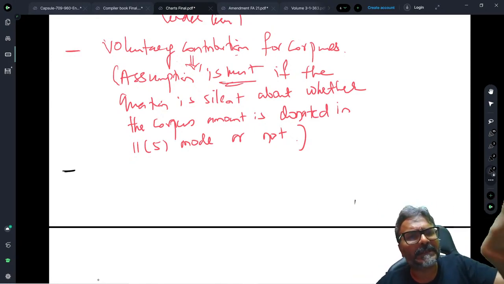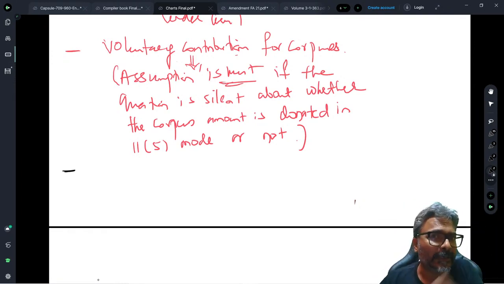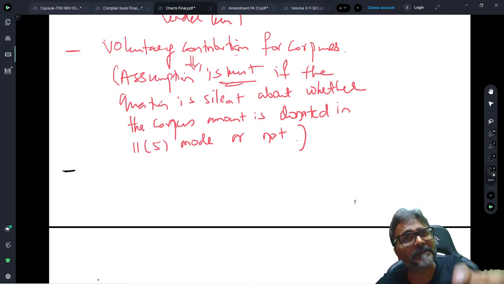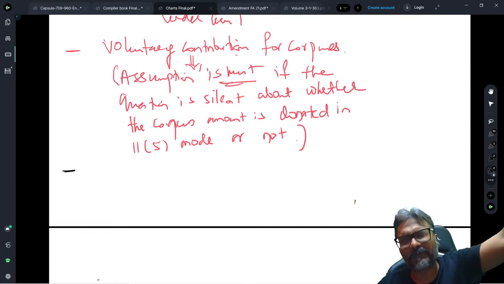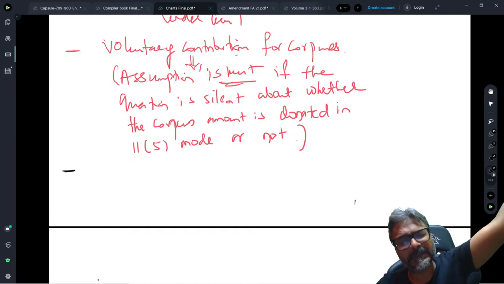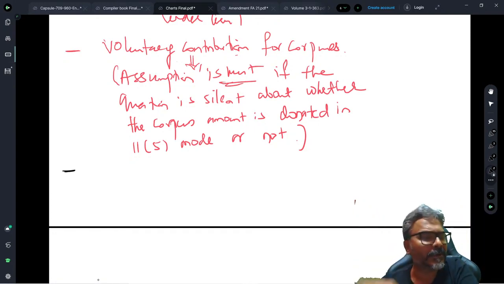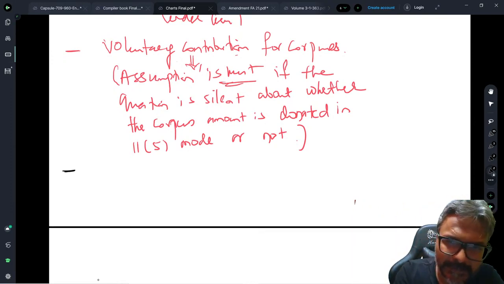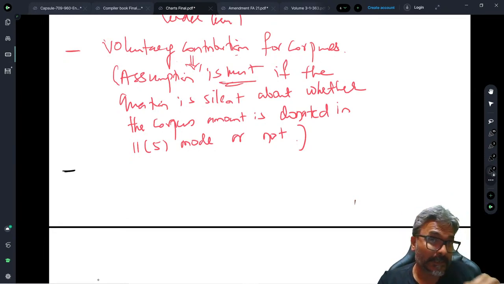Suppose, students, the question is there in the examination. Now let's play devil's advocate, because we don't know what kind of question will be there in the exam. Supposing the chances are very high that they will specify that the voluntary contribution is for the corpus, and it is not deposited in the mode specified under 11.5. So, will you consider this as your income? Answer is yes, because then the exclusion is not applicable. That will be forming a part of the income.